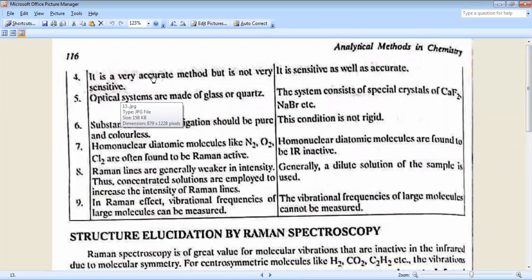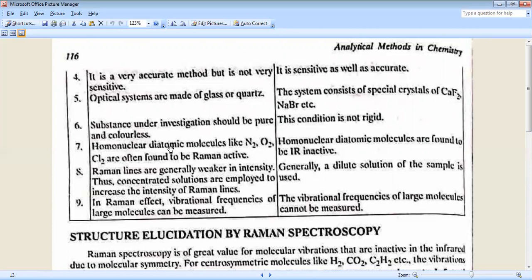Next point, Raman spectroscopy is a very accurate method, but it is not very sensitive. In IR, it is sensitive as well as accurate. In Raman, optical systems are made of glass or quartz. In IR spectra, the system consists of special crystals of CaF2, NaBr, etc. In Raman spectra, the substance under investigation should be pure and colorless. In IR spectra, this condition is not rigid.